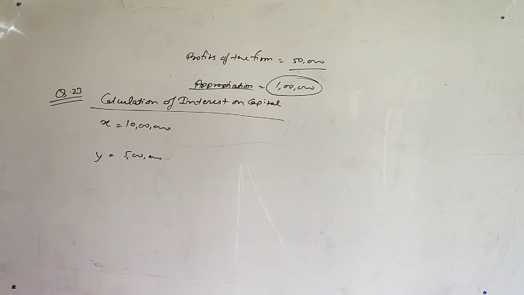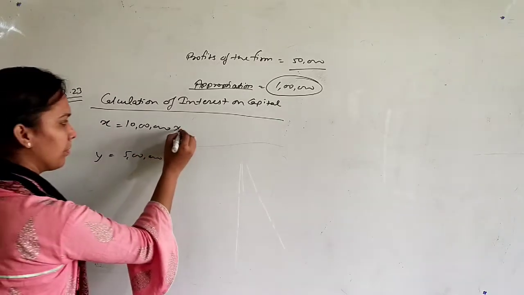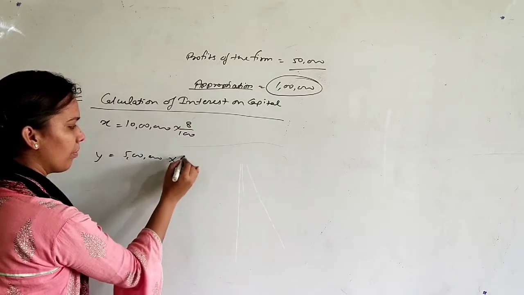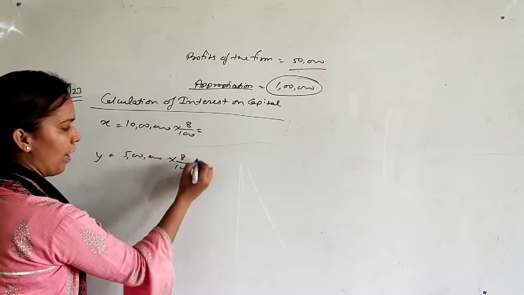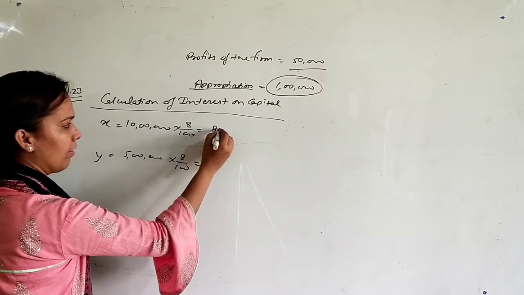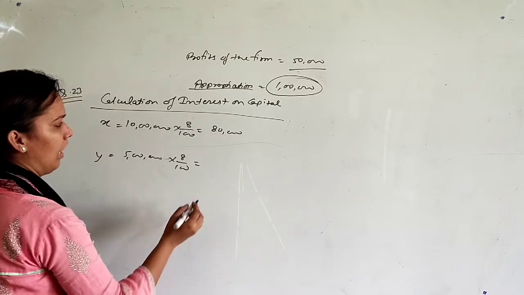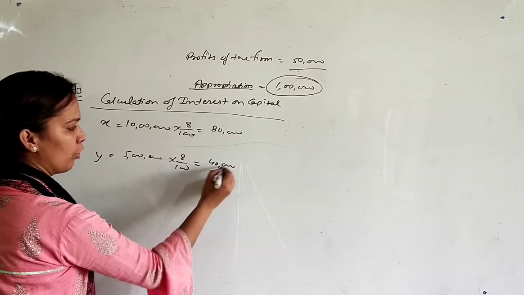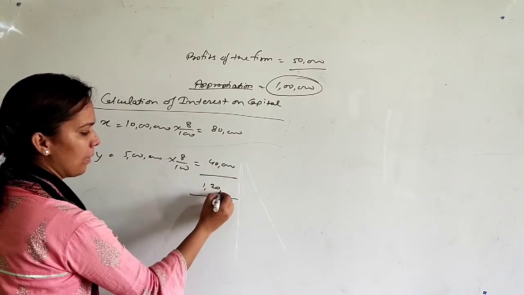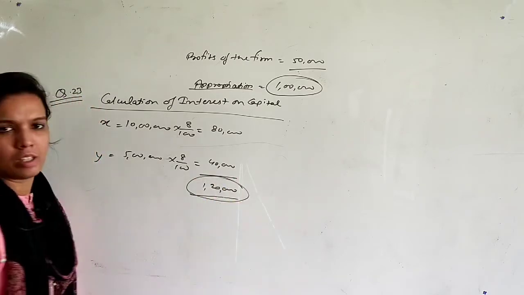Interest is 8%. So 8% on 10 lakh will be 80,000, and for the second partner it will be 40,000. Means total interest on capital is 1,20,000 in the question.